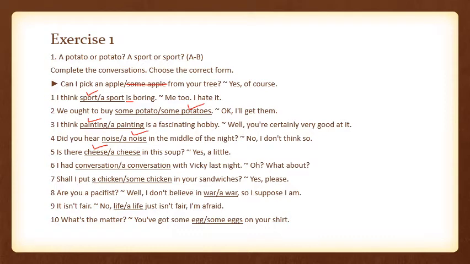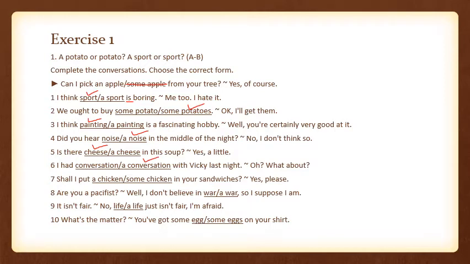I had a conversation with Vicky last night. Oh, what about? I had a conversation. Whenever you have a single conversation with some person at one time, you are going to write a conversation. Conversation can also be pluralized. It can be counted and mentioned in quantifiable terms, many conversations. So it can be mentioned with a, but it can be pluralized also.